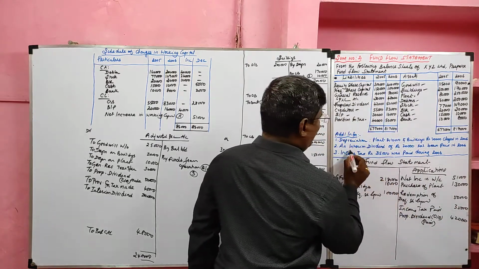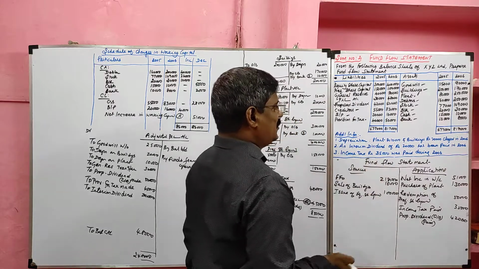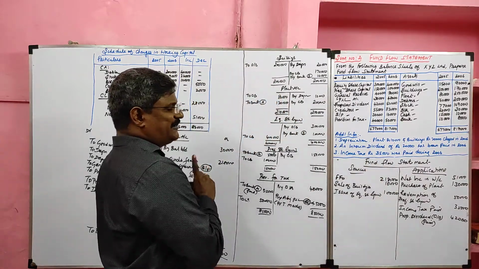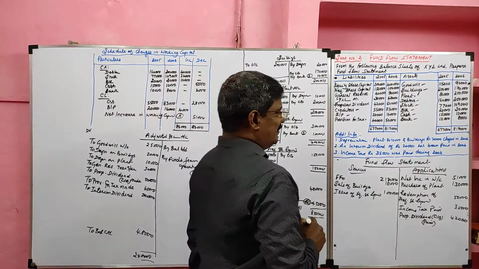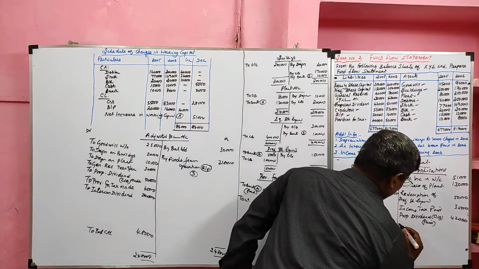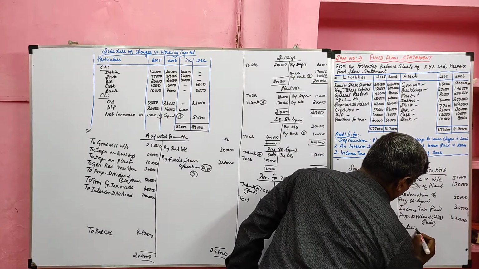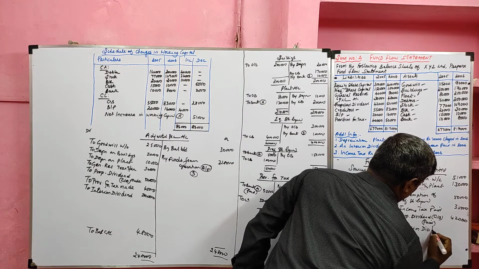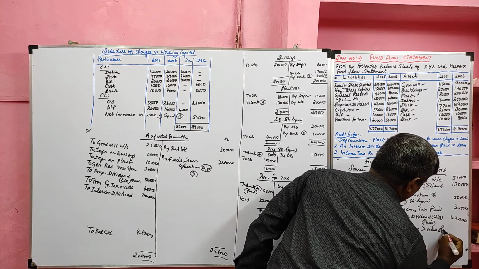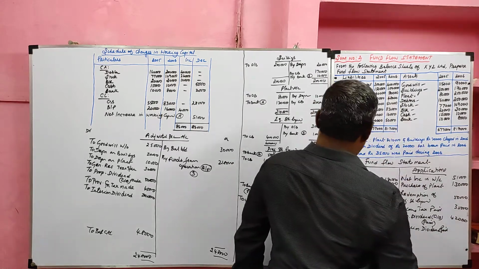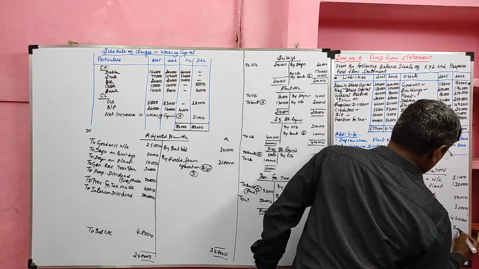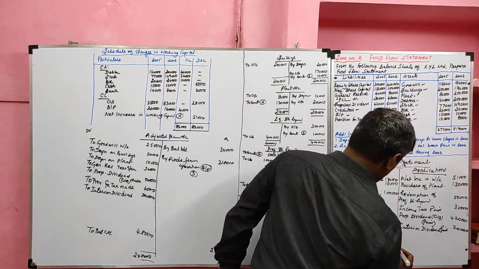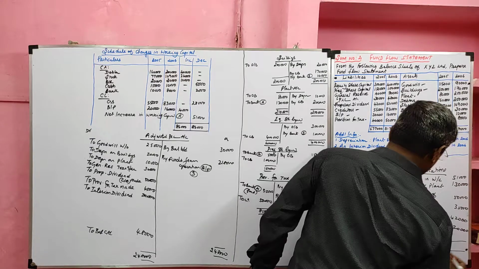Then one more item, interim dividend paid, it will affect two places. One is the adjusted profit loss account debit side, another one is the application side of the fund flow statement. Interim dividend paid, its value 20,000. Now I am going to balance this.